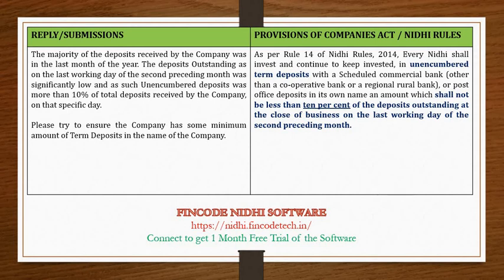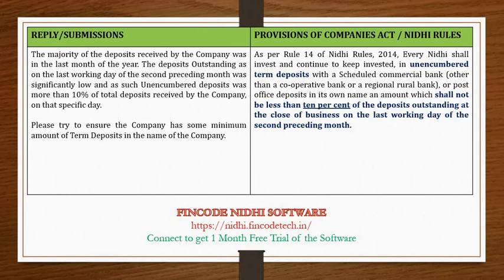In such a case, the general parlance is to accept the mistake on grounds of not being aware of the said provisions. However, the company has one more option. In case it does not have 10% of total deposits under unencumbered term deposits, but it has a certain amount of term deposit, maybe 2% or 4% or 6%, 7%, whatever, the company can claim that the majority of the deposits available with the company were created in the last month of March.